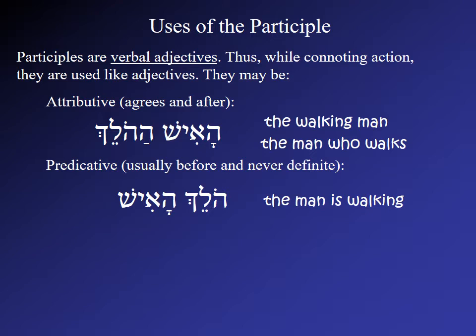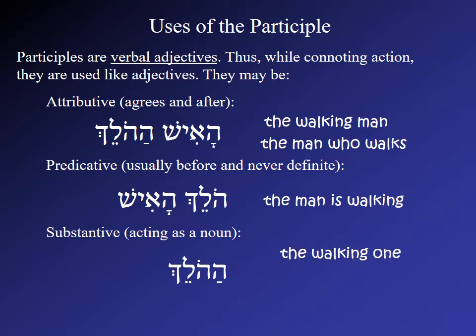So here, holech is actually functioning as the verb in this phrase. Holech ha'ish, the man is walking. Finally, they can be substantive, which means that the participle itself functions as a noun. So we could just have ha'holech, and this means the walking one, or the walker, or something like that.